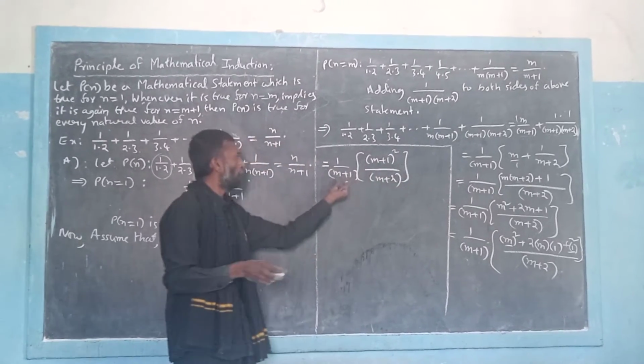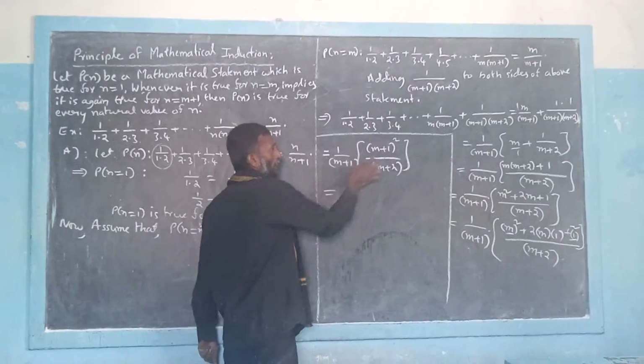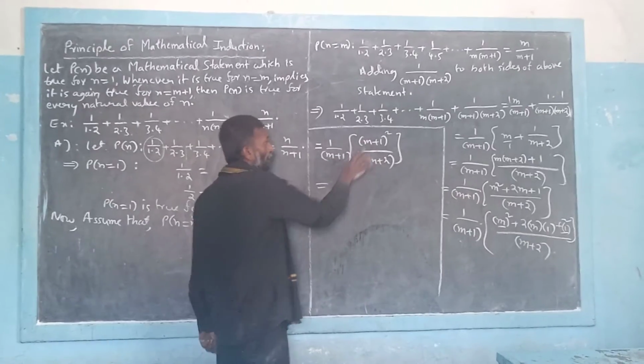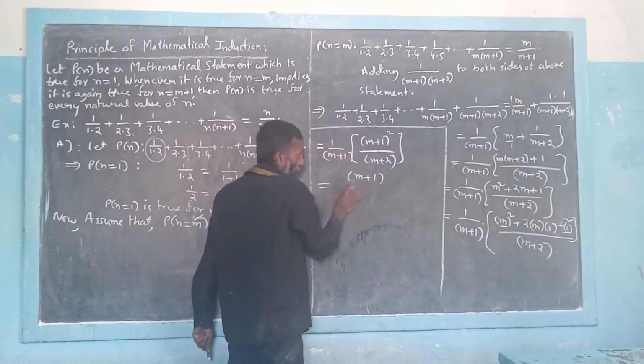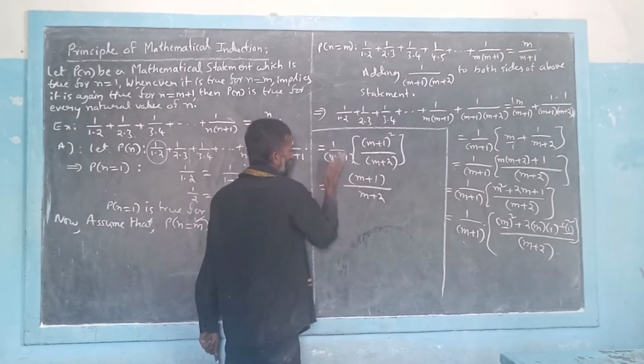Now we have m plus 1 as a common factor. Cancelling m plus 1 in both will get them cancelled. From m plus 1 whole square we have two factors. On cancelling m plus 1, it remains only m plus 1 in the numerator, divided by 1 into m plus 2. So we got this as the final step.